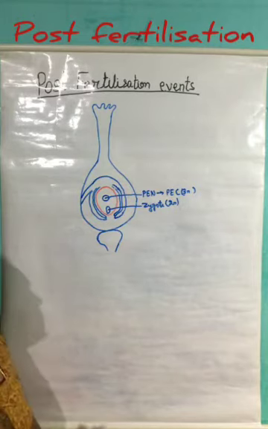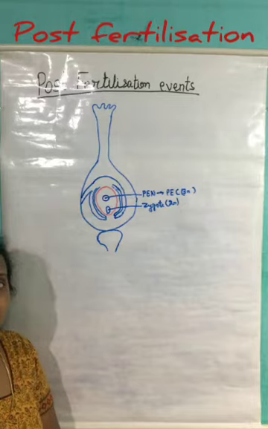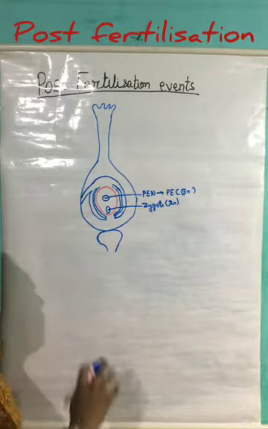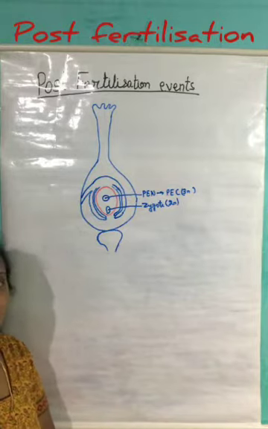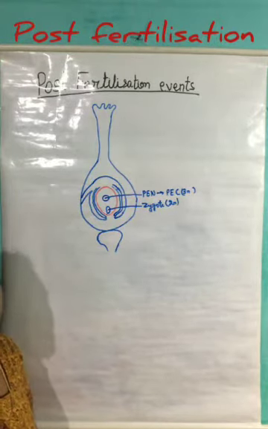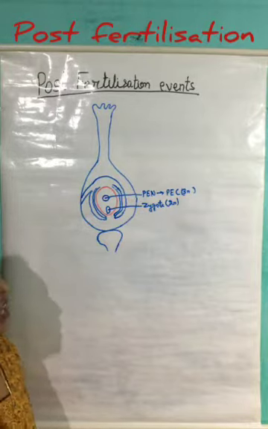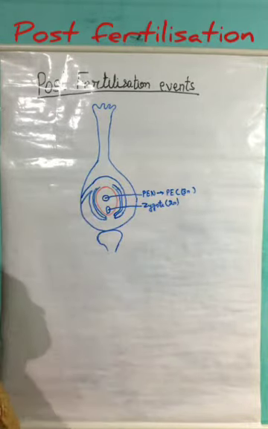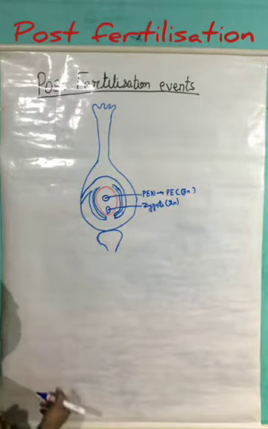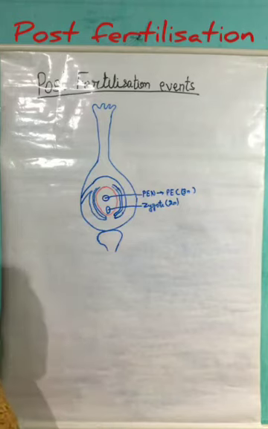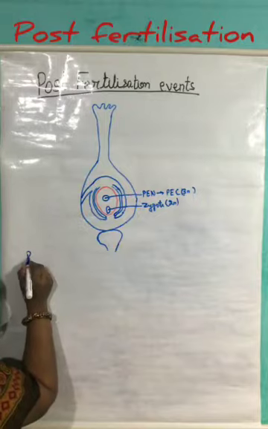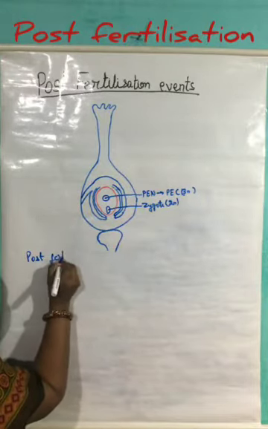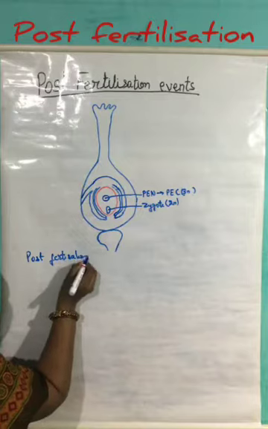Now, today we will discuss the post-fertilization events. After the process of fertilization, which is also known as double fertilization in angiospermic plants, some changes take place in the flowers, which are part of the post-fertilization event. Now, what happens during this? We know that after the process of fertilization, first of all, we will write about the post-fertilization changes.